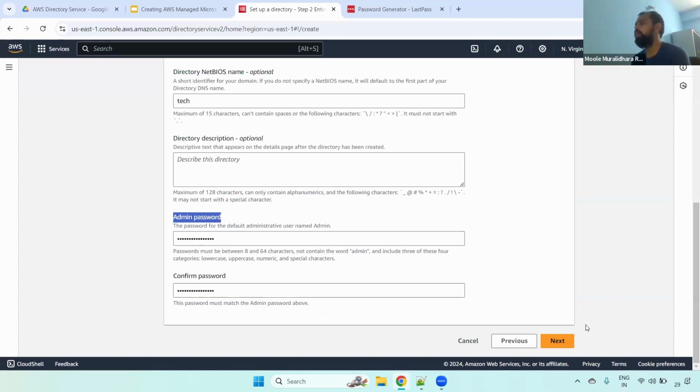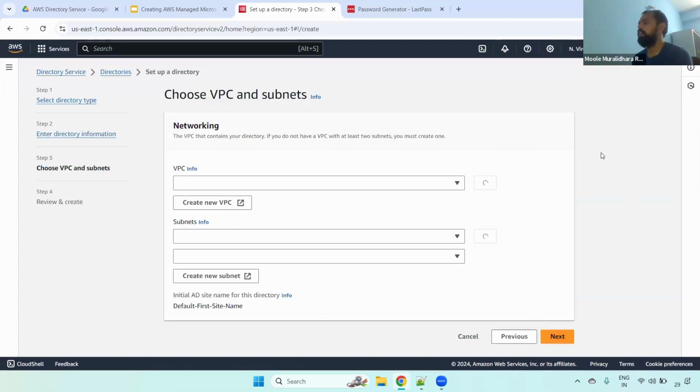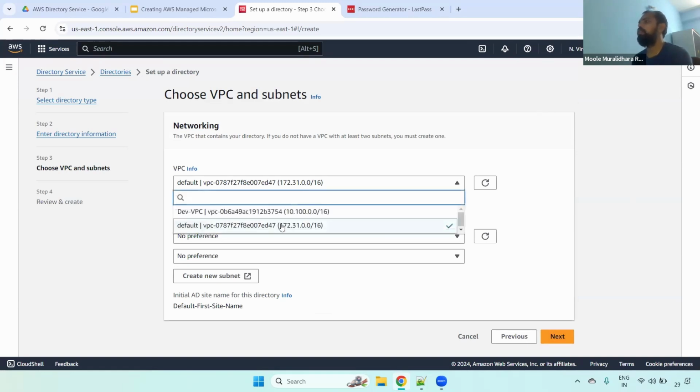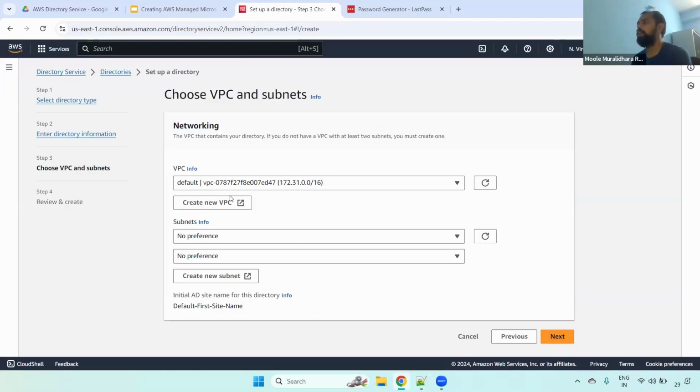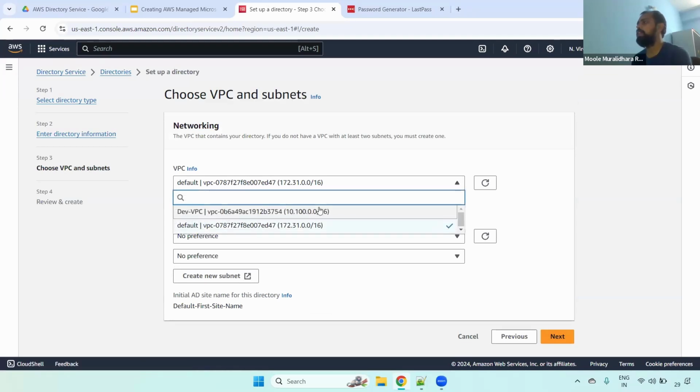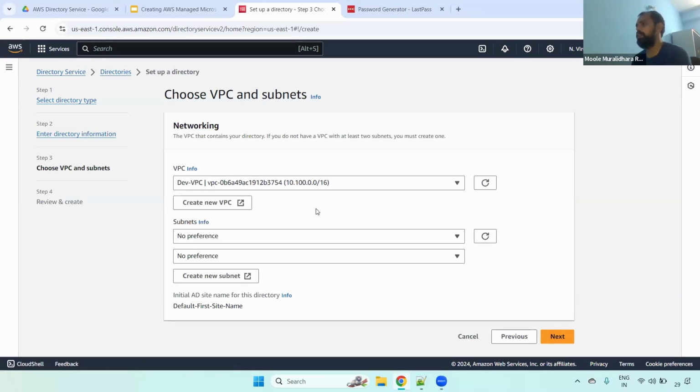Next, what you have to do? Click the next button. Here, most important, where you want to create this directory service, which VPC. For example, we already have a dev VPC. Usually in the diagram I said we have 172, but in our case we have a dev VPC that is the 10.100 series. Select this one, and then here we have the subnets.